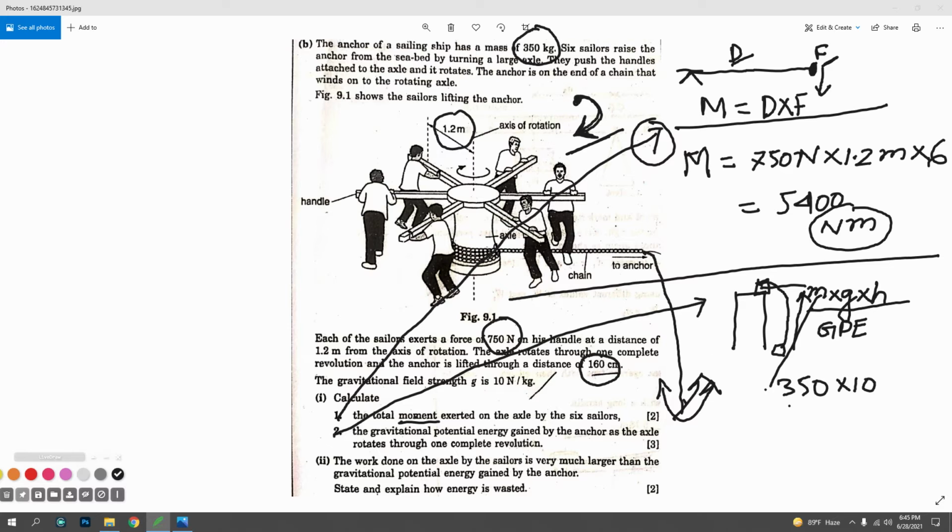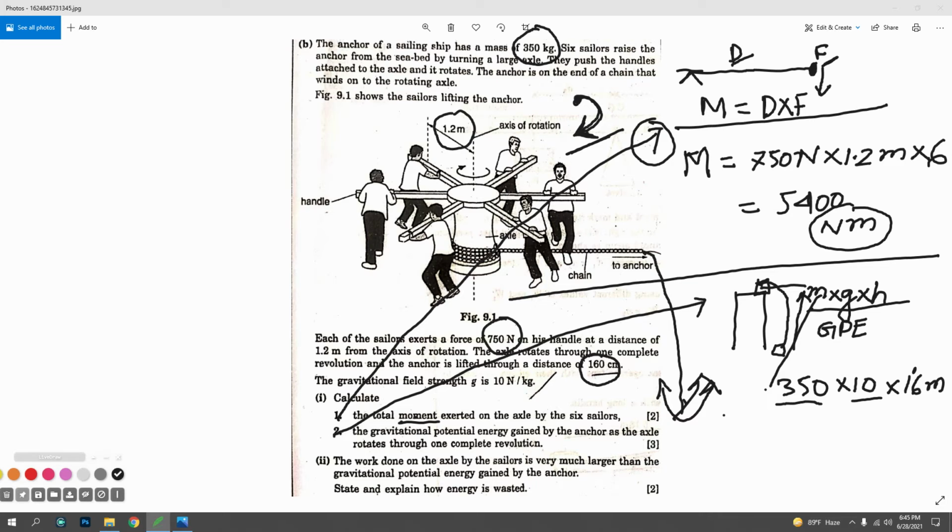So for matching, that is 350 kg, that is 10 newton, and this 160 is converted into 1.6 meter. This is your duty, taking the same units of data. Making the similarity is your duty; without it, you may not get the expected answer.